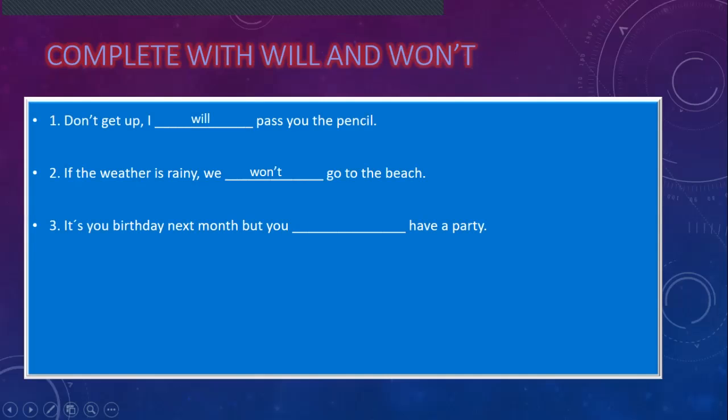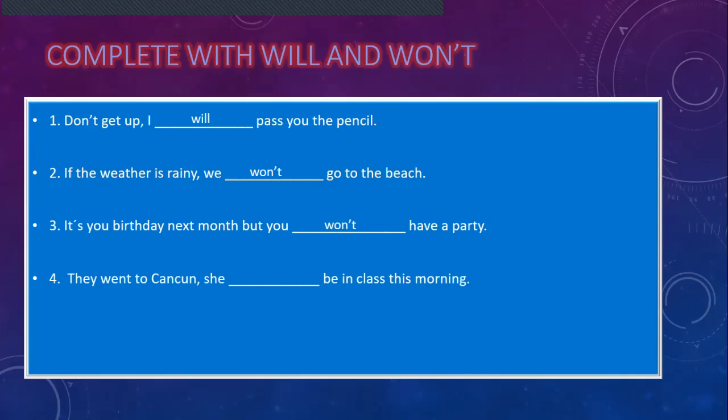Here it says but, so it means that maybe the answer is something negative. You won't have a party. They went to Cancun. She won't be in class because if she's in Cancun, it is not possible for her to be in class this morning. Most likely not. Okay? These are the answers.